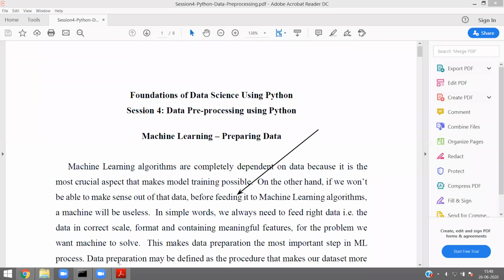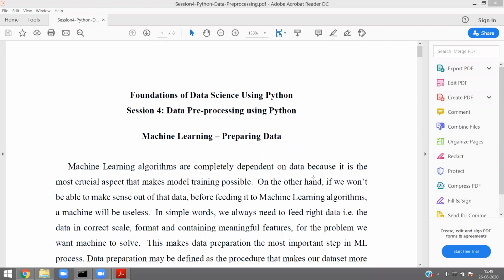In simple words, we always need to feed right data in right scale, right format, and right features, so that the problem we give to the algorithm will be in sync and it will give the expected results. This particular procedure, we call it data pre-processing.